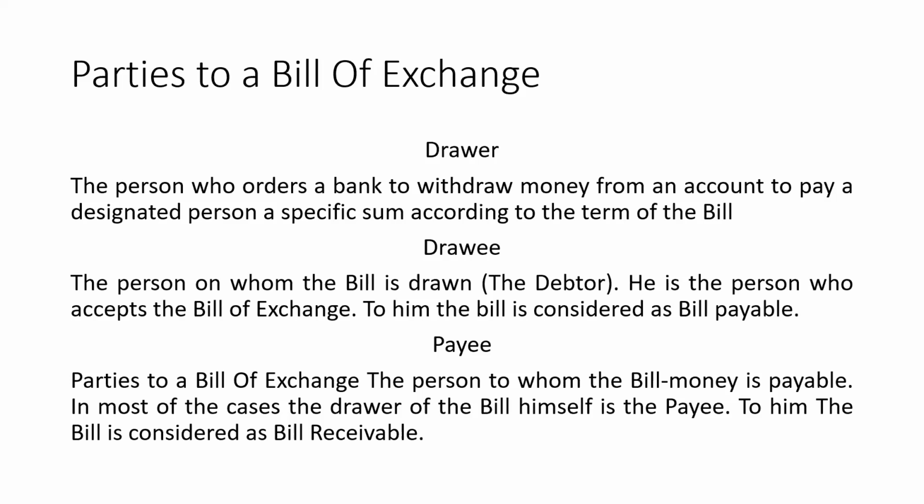So he might be the debtor, or he might be a person who is holding the amount on behalf of the drawer. So the drawee can be a bank also. Or else the drawee and payee can be the same person. When the drawee accepts the bill of exchange, the burden shifts to the drawee to pay the bill. Unless and until the bill of exchange is accepted by the drawee, the liability will always be on the drawer.